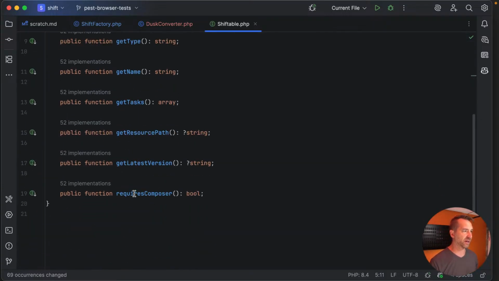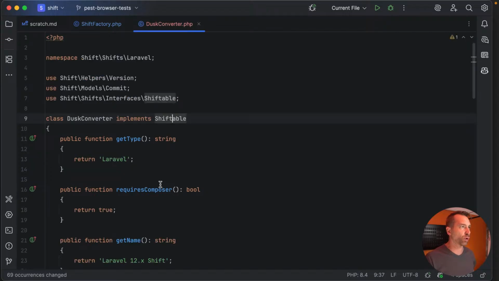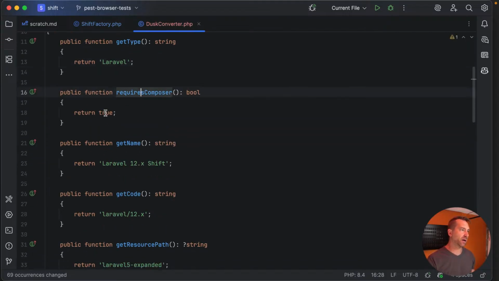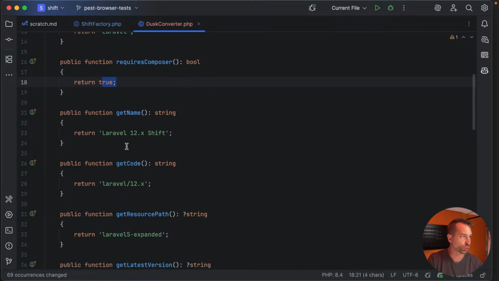Okay, so again, we implement this Shiftable class, which basically just makes sure that you have all these kinds of metadata things about how the shift actually gets run. So its type is going to be Laravel, requires Composer. Do we require Composer? I mean, we would expect to change dependencies and so forth inside of Composer, potentially adding Pest and doing these things. So I'm going to say yes. I'm going to say true.